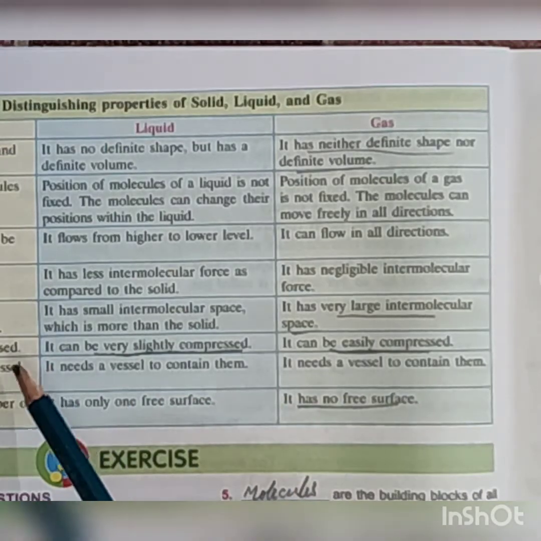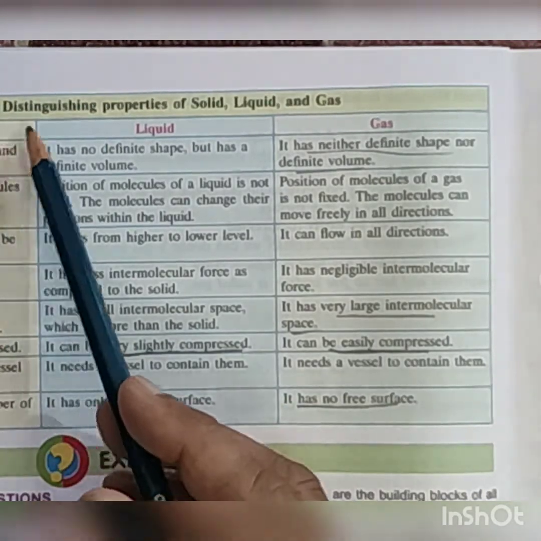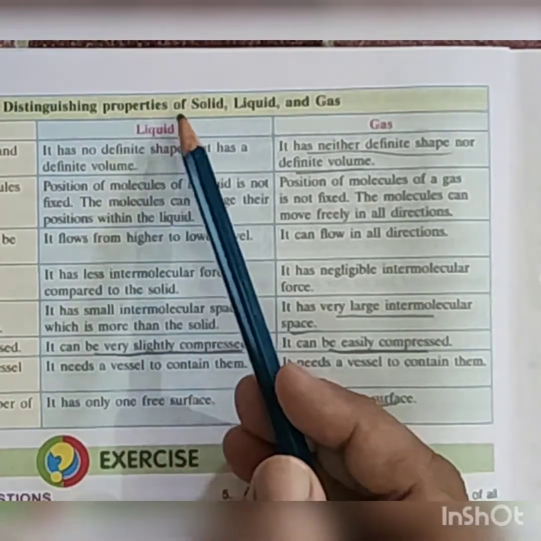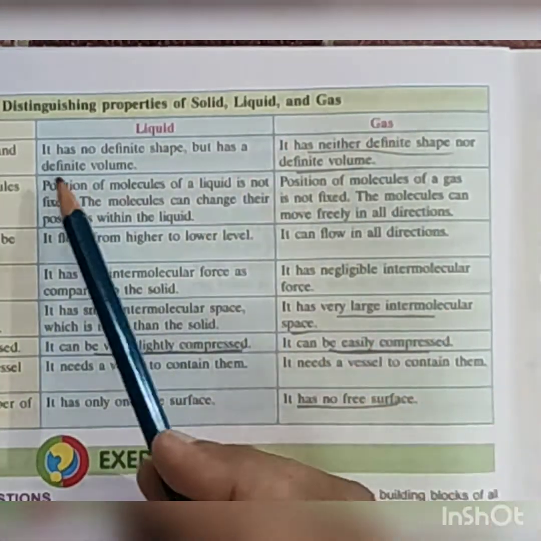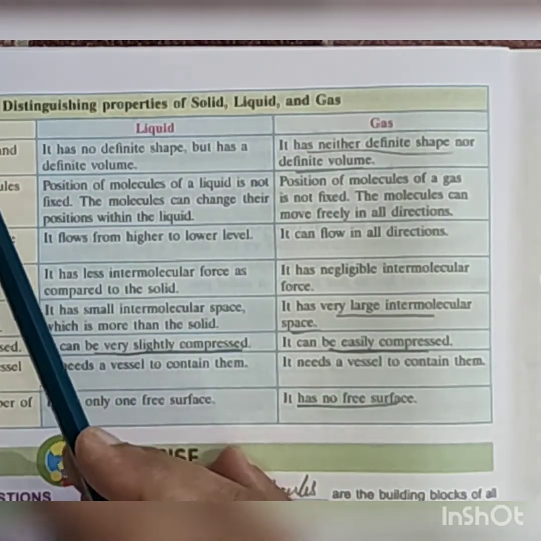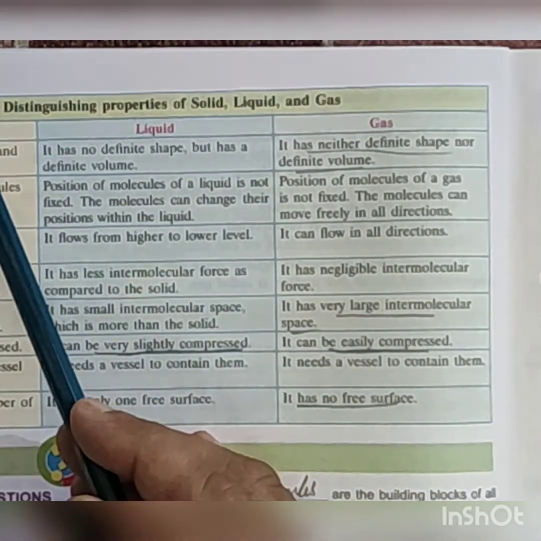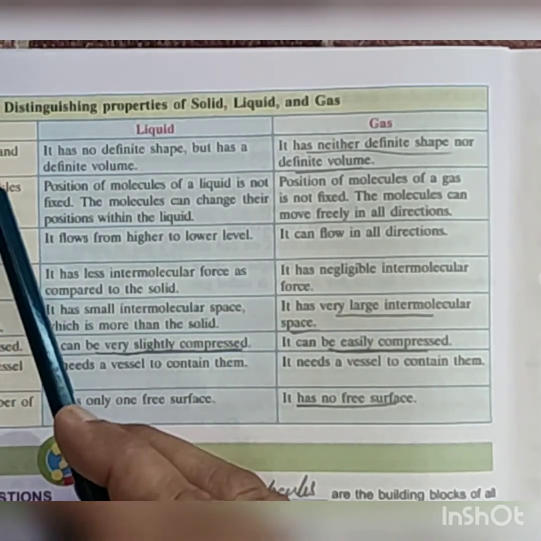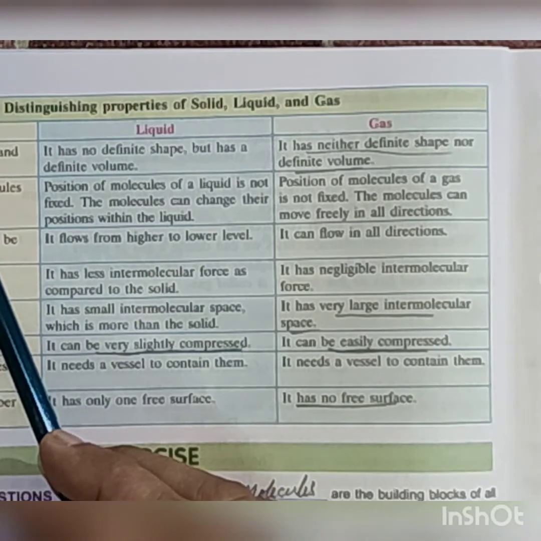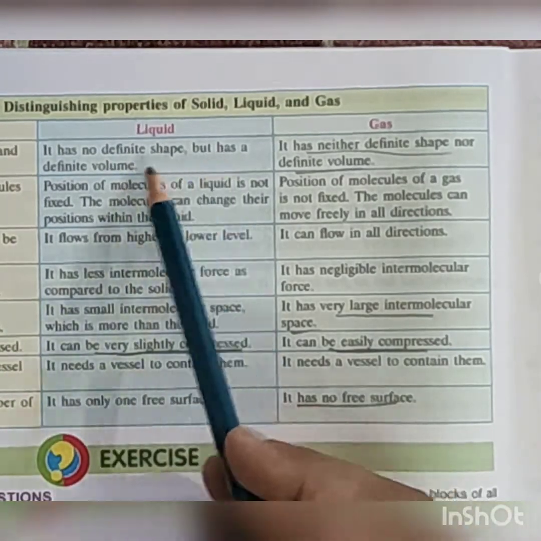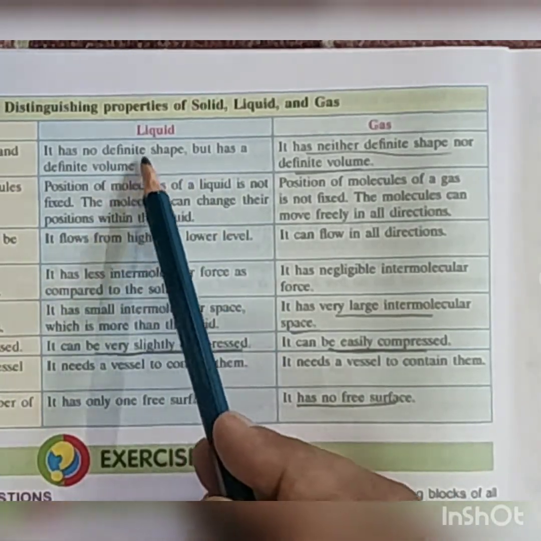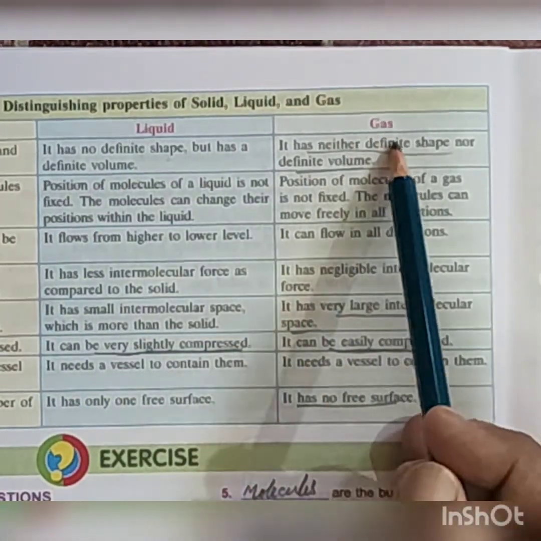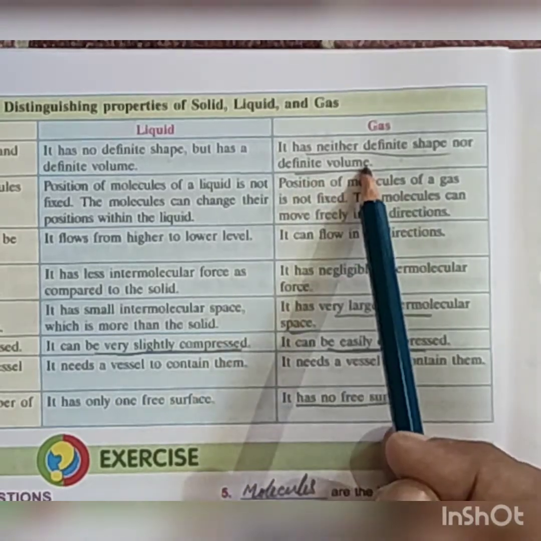Now in our book, the distinguishing properties of solid, liquid and gas are already given. A few I am explaining. First of all, solid has a definite shape and definite volume. Liquid has a definite shape but not a definite volume. Gases have neither definite shape nor volume.